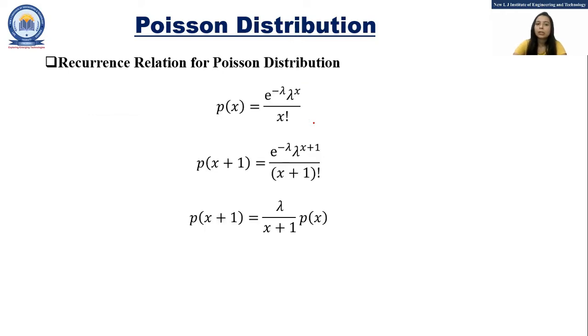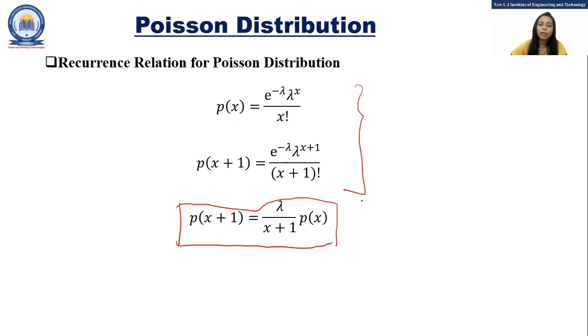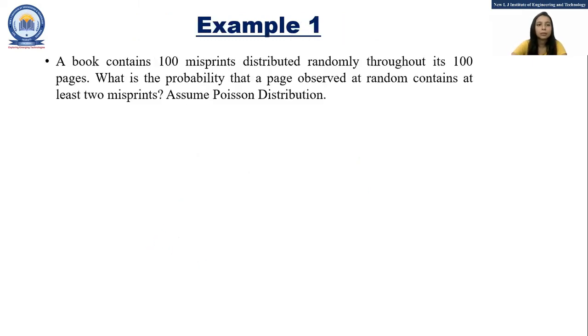The recurrence relation for the Poisson distribution is given by P of x plus 1 equals lambda upon x plus 1 into P of x, where P of x plus 1 is e raised to minus lambda, lambda raised to x plus 1 upon x plus 1 factorial, and P of x is e raised to minus lambda, lambda raised to x upon x factorial. So by solving these two equations, we get this formula: P of x plus 1 upon P of x is equal to lambda upon x plus 1.